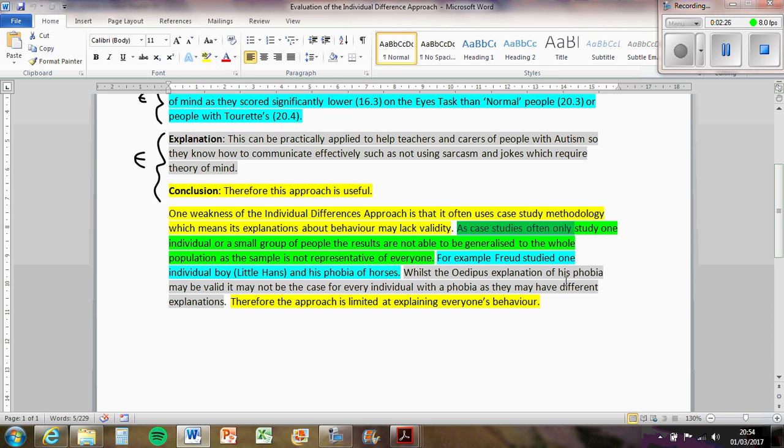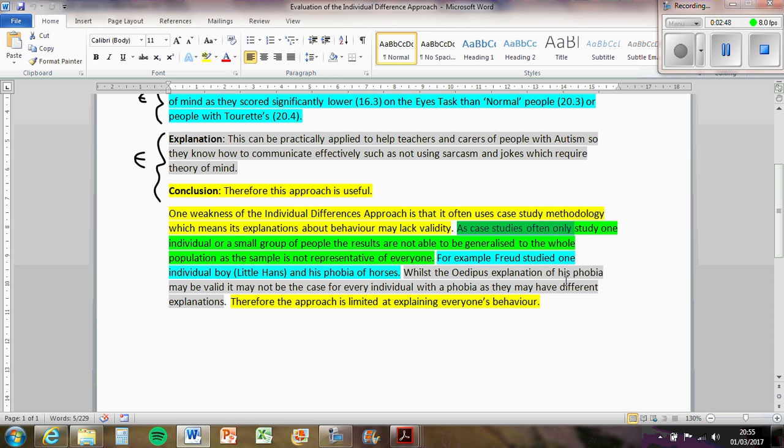And particularly, with this approach anyway, it says that everyone's got a different explanation, so you can't really investigate it that well. So therefore the approach is limited at explaining everyone's behaviour. It can probably explain the people that it's investigating, but perhaps not applicable to everybody else. So the approach itself becomes limited and less valid at explaining behaviour.